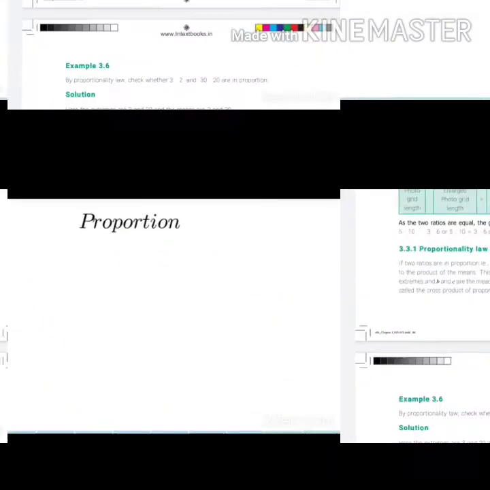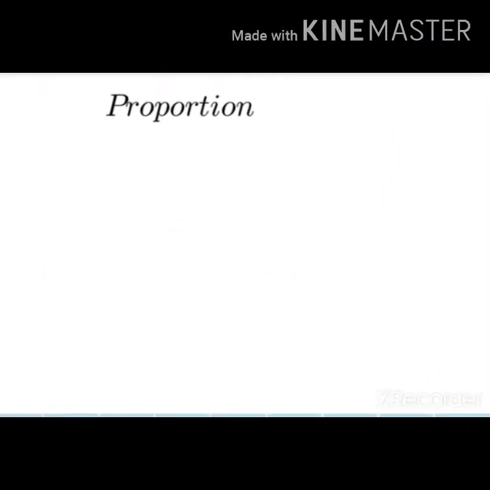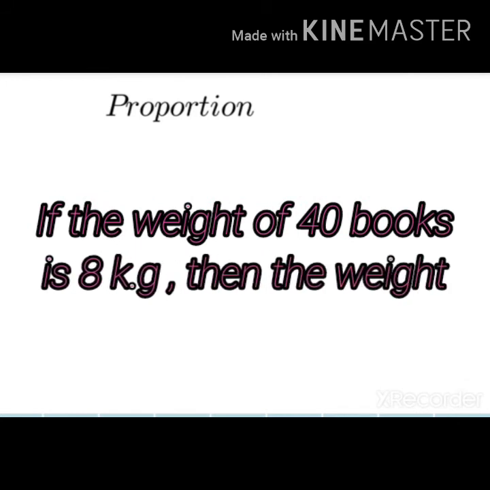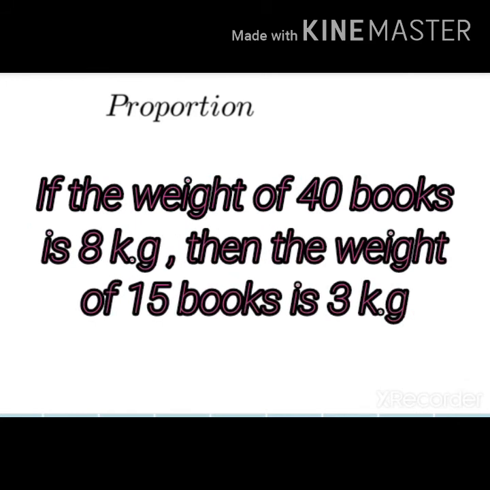Now we are going to see the example sum, how to solve the proportion and to find whether that is in a proportion form. Let me take an example. If the weight of 40 books is 8 kg, then the weight of 15 books is 3 kg. First we are going to write this in a ratio.